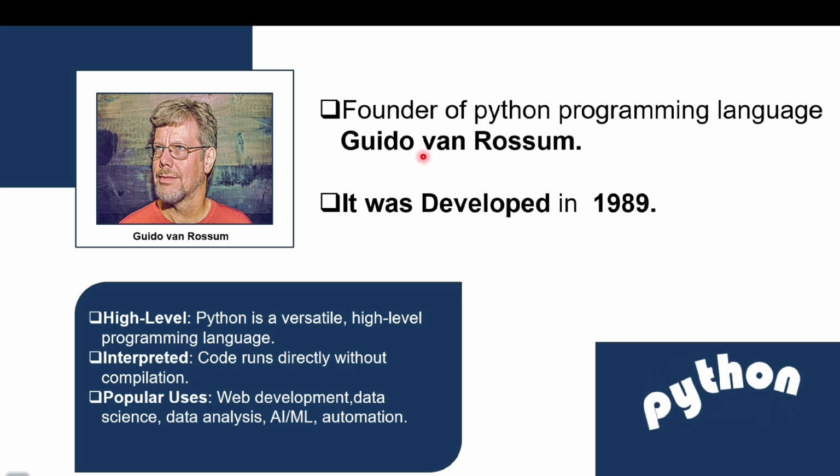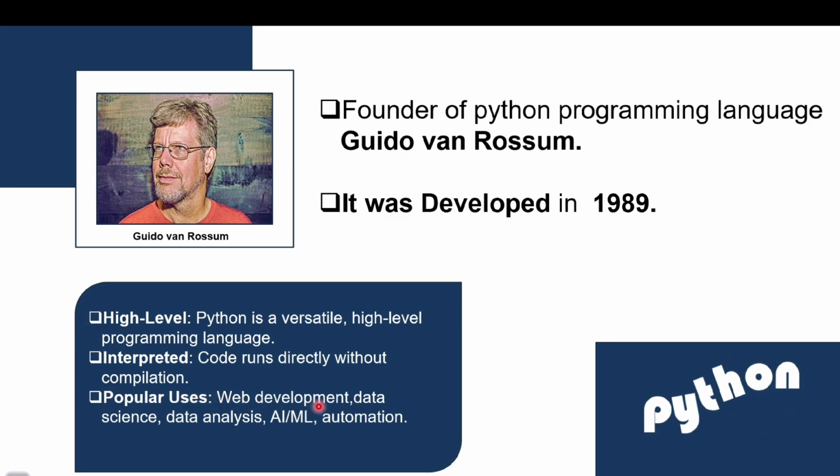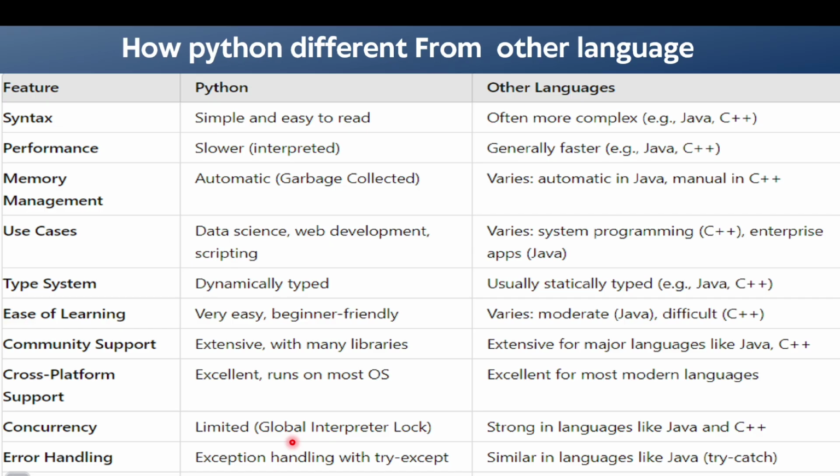Here we can see that the founder of the Python programming language is Guido van Rossum, and this language was developed in 1989. Here some characteristics of the Python language are mentioned: high level, interpreted, popular uses. Yes, you can make note of that. Web development, data science, data analysis, AI, ML and automation. Here Python is very widely used. You can see that. Okay.